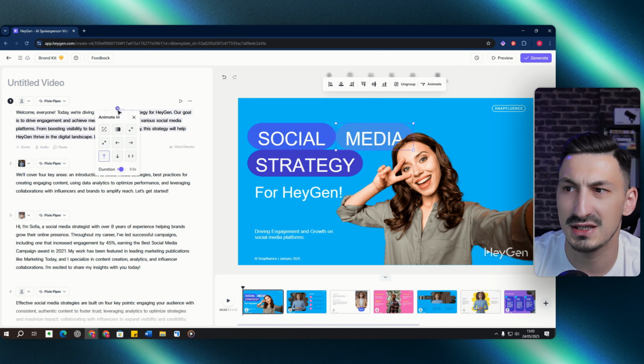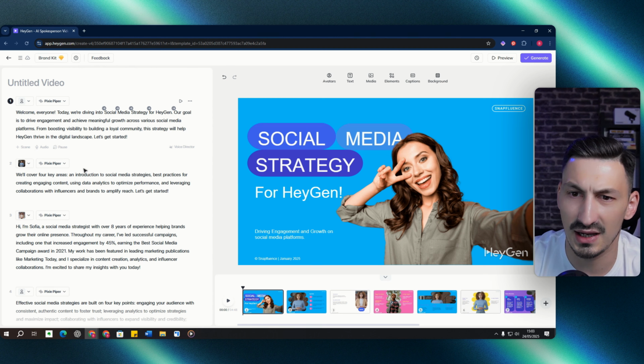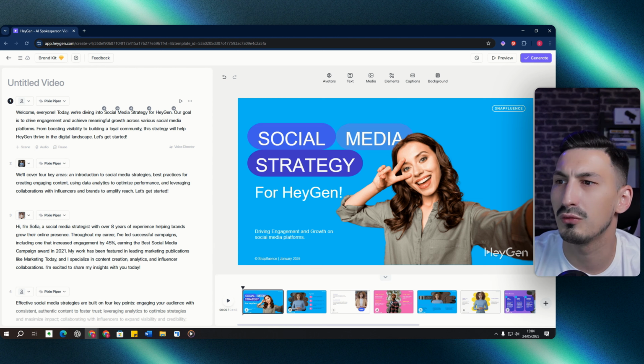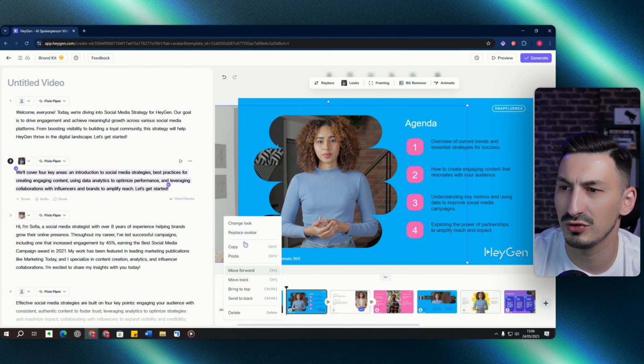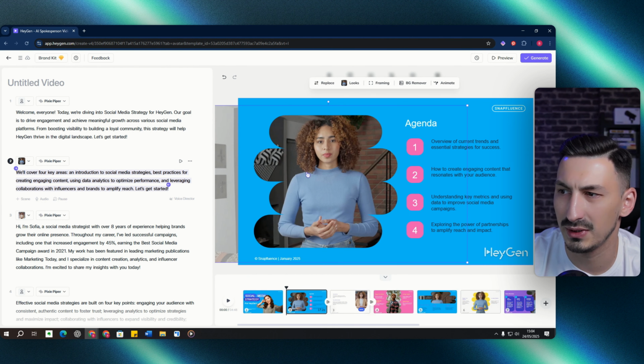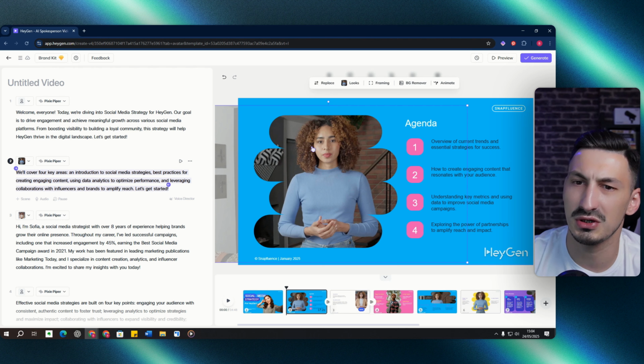For each arrow that I can see here, it's a different element that we can add to our post. The left hand side here is the script, the avatar, the voice. On the right hand side we have the canvas, and this works similar to Canva. Just to show an example, as you can see, we can move this to the front, or we can move it back if you're not happy with that, or we can even change this altogether, which I'm going to walk you through in a second.